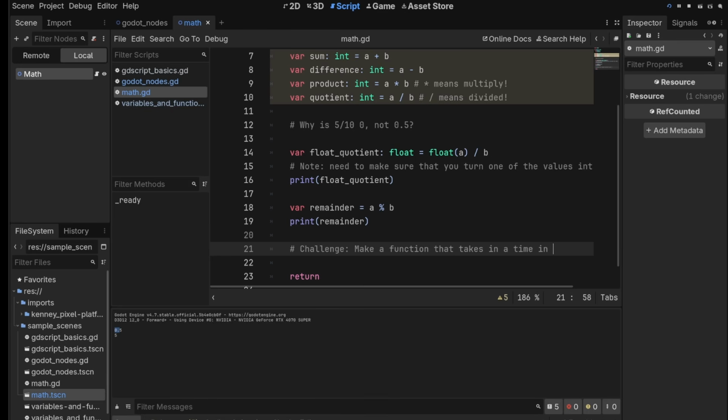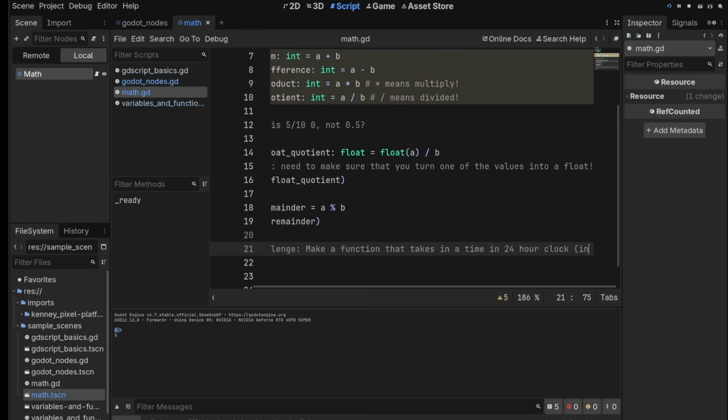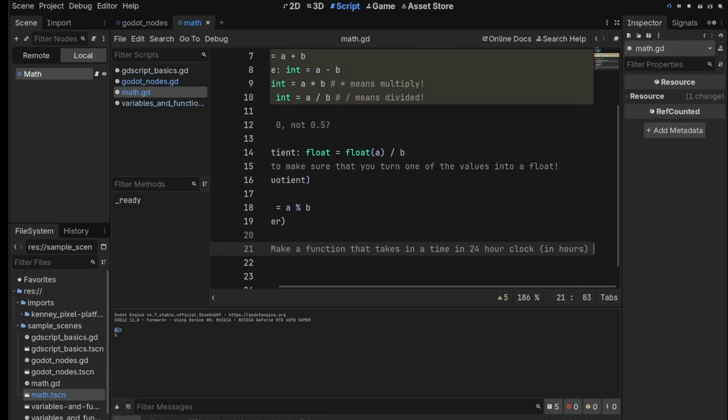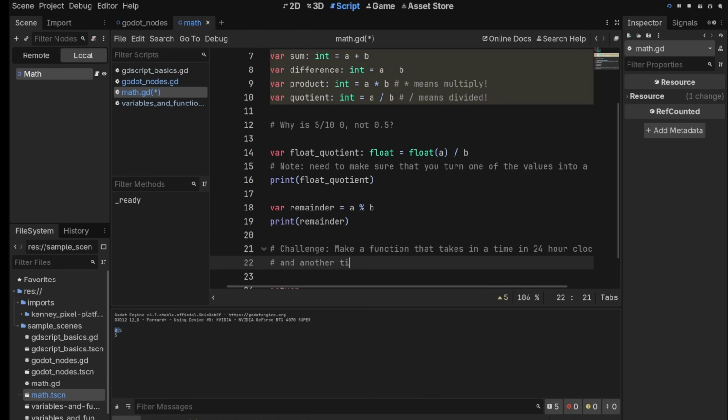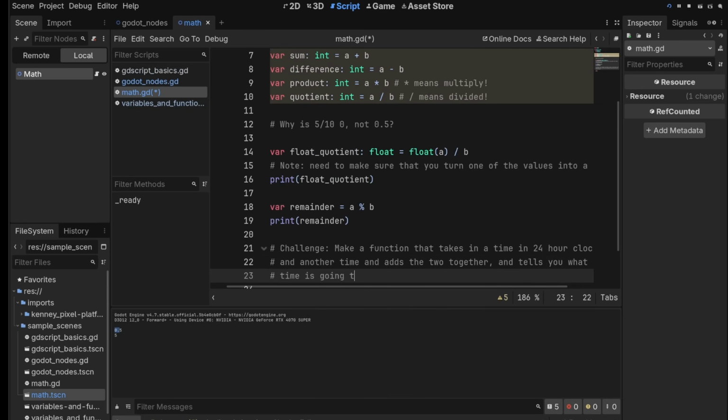So in a 24-hour clock, and it'll just be the hours. So something like 11 or 13 or 6 or 2 or 23, and another time, and adds the two together and tells you what the new time is going to be in a 24-hour clock.